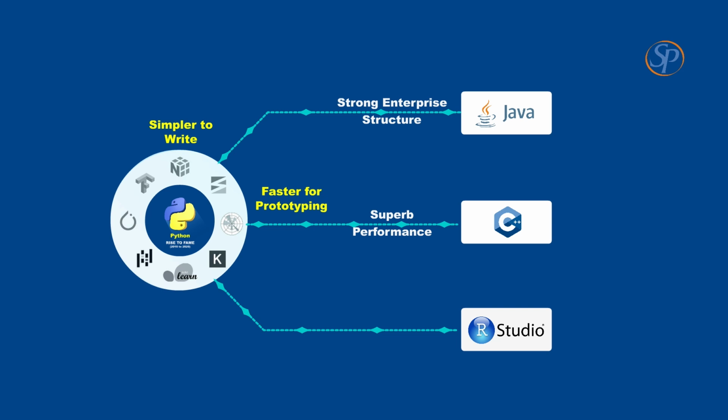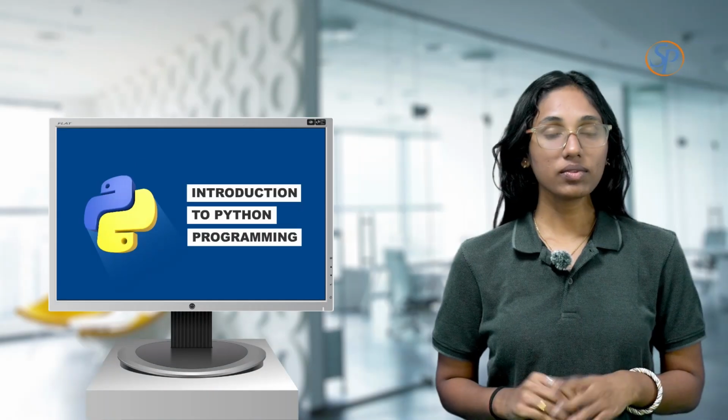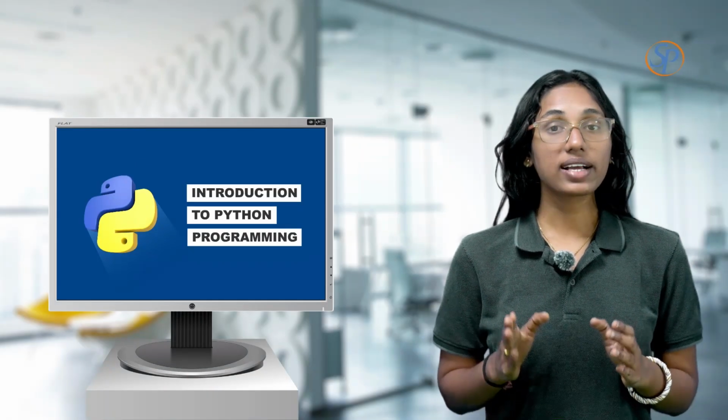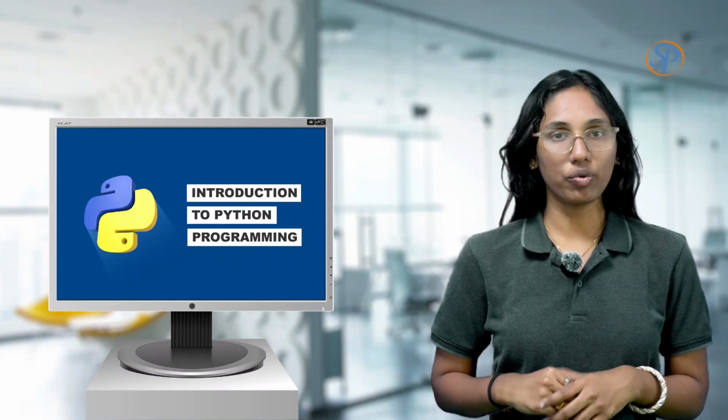R is focused on statistics and analysis. Python is broader and integrates with production systems more easily. JavaScript is the king of the browser, but Python gives you backend and data power in one place. Let's take an example: compare the classic hello world.